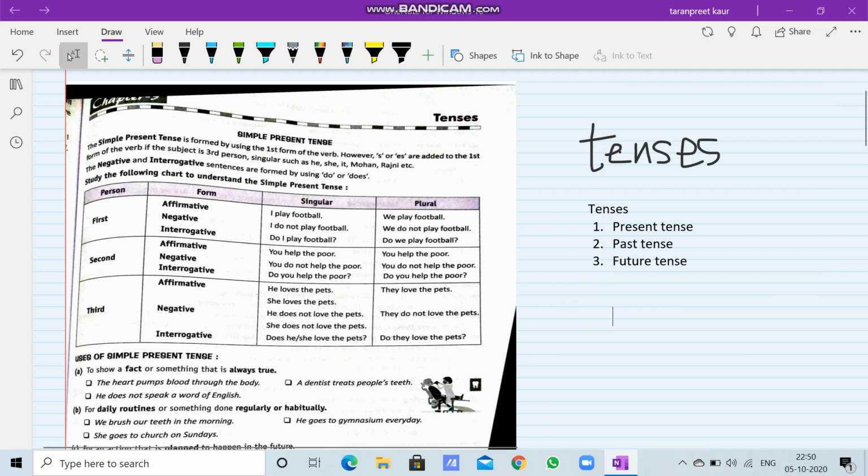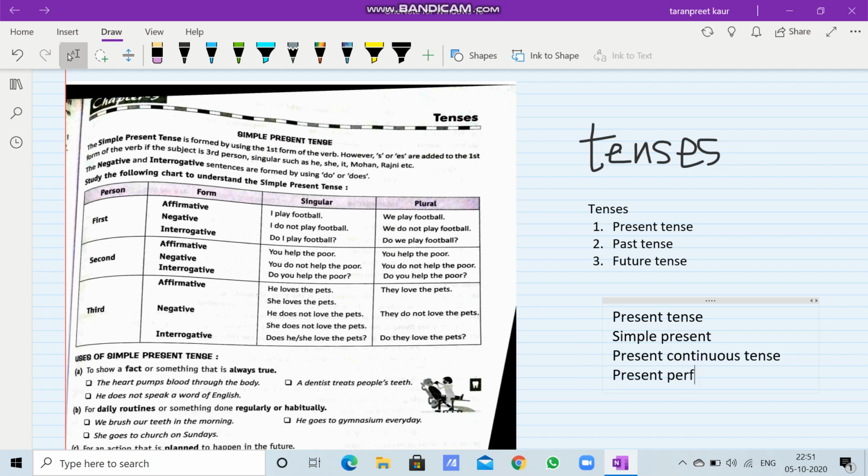So, let us first see present continuous tense. The third one, present perfect tense, and then the last, present perfect continuous tense. So today what we are going to do is we are going to do simple present tense. So for your convenience here I'm going to highlight it for you. We'll be doing simple present tense.